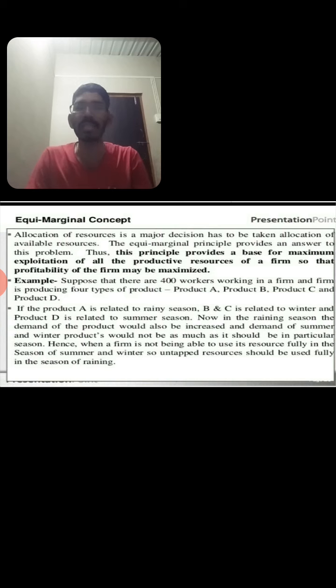So like this, every businessman has to know how to maintain the firm or the company, and they have to know about the fundamental concepts of business economics.